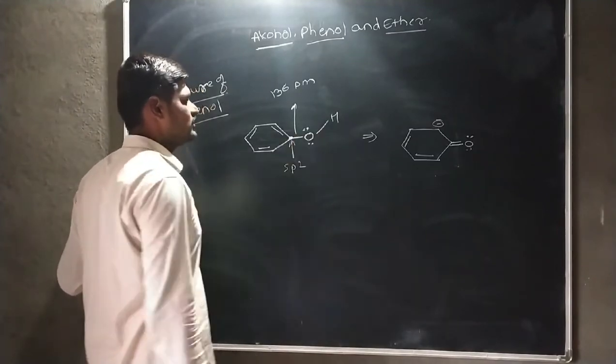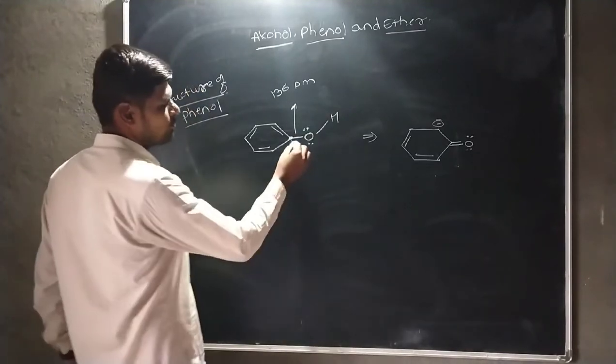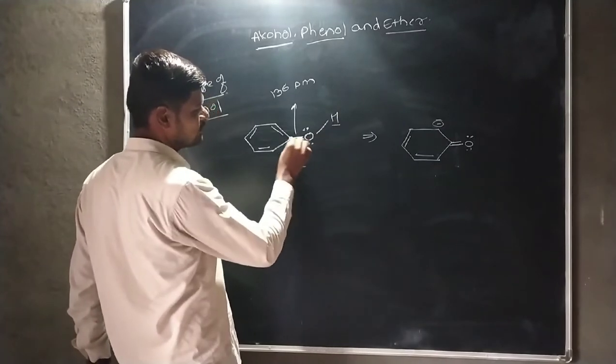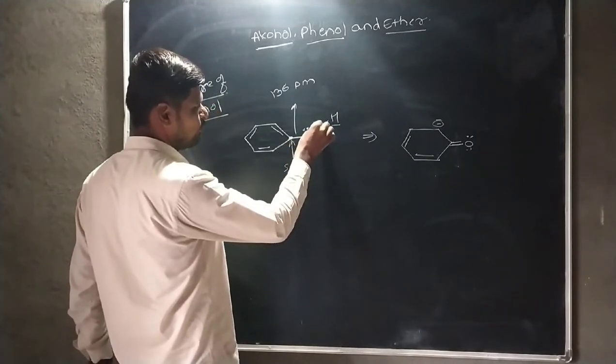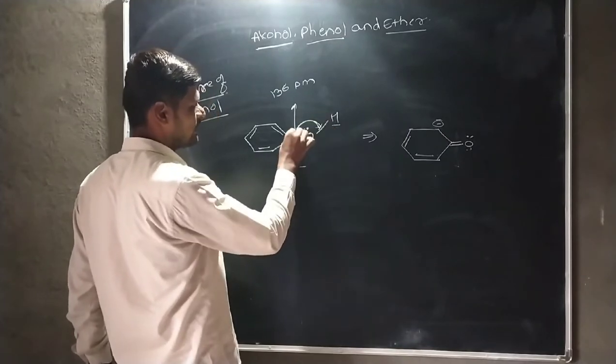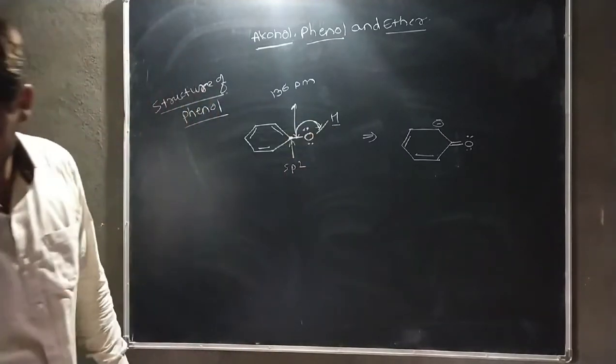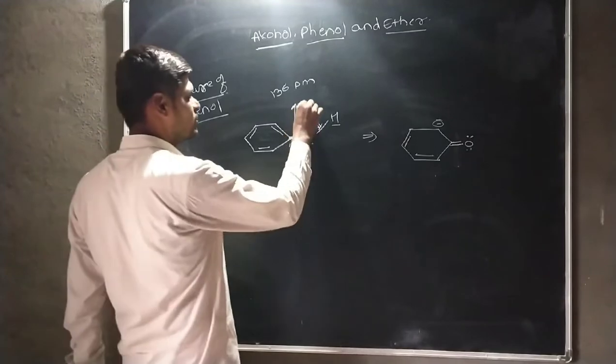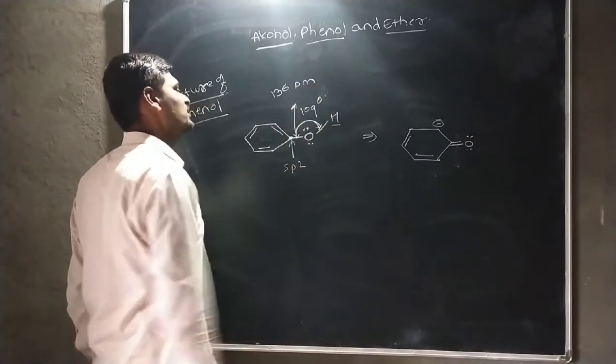Okay. Then this oxygen carries a lone pair. That means the bond angle between oxygen, hydrogen and carbon atom is 109 degree.